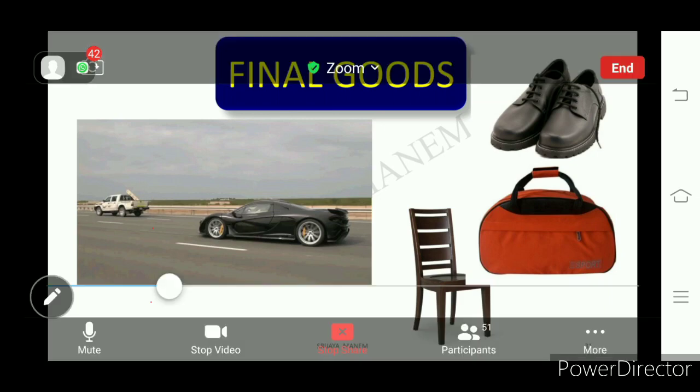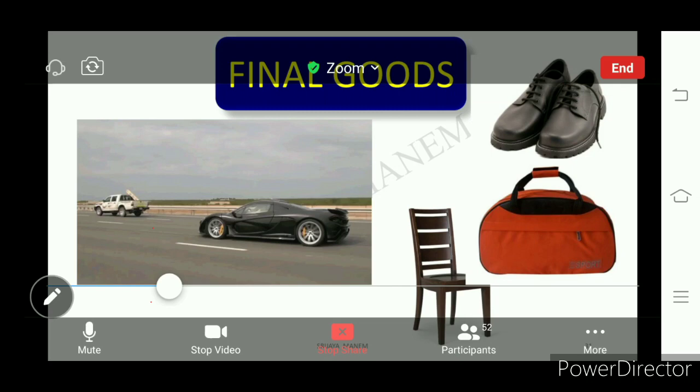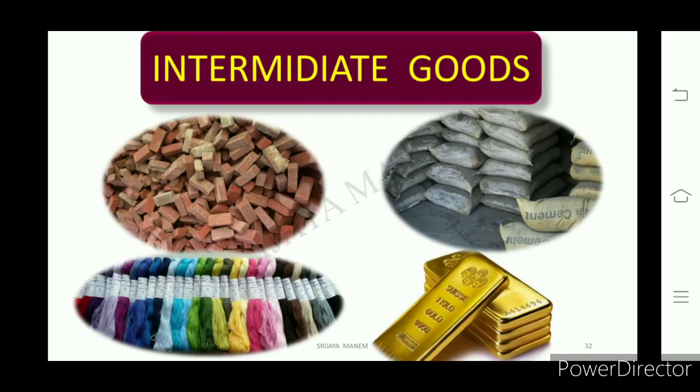Here, look at this slide. What do you find here? A car is a final product. Shoes, a final product. Bag, chair. So these goods are final. Their value is to be taken while estimating the GDP or calculating the GDP.